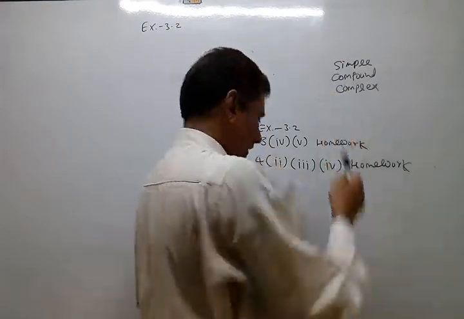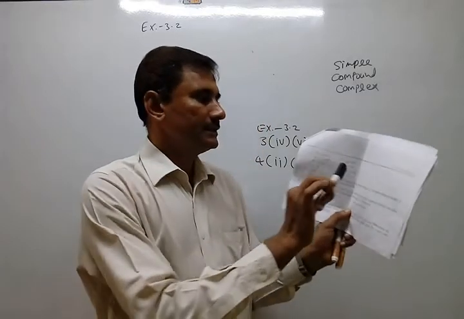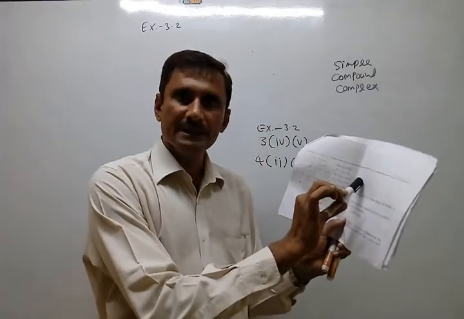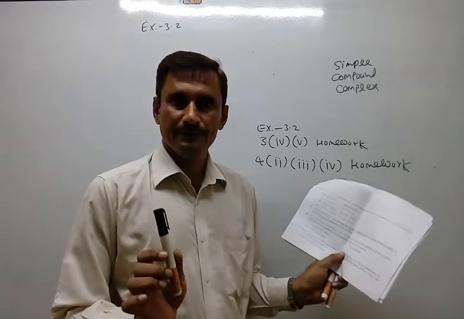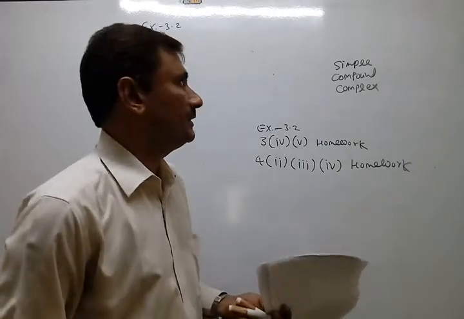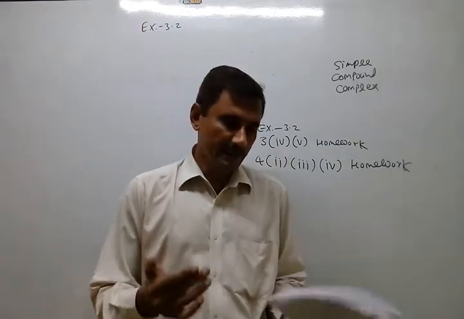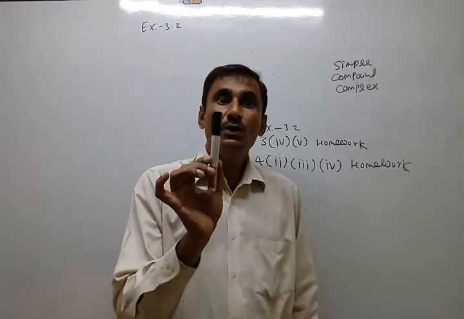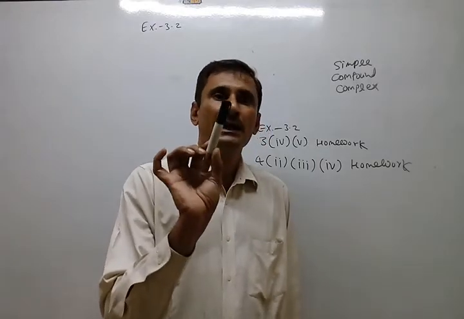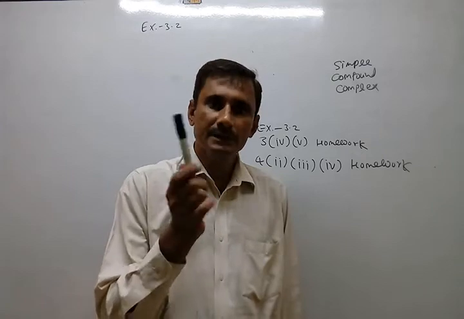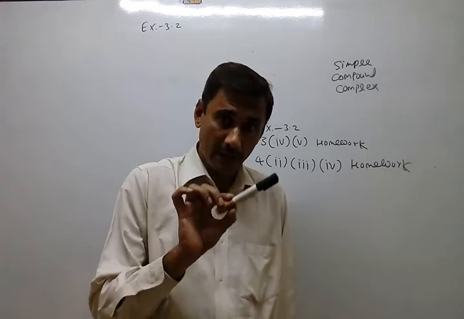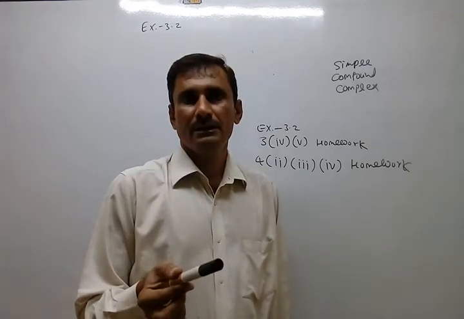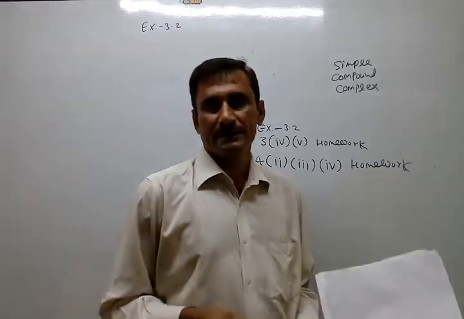Suppose I say this is a marker and this is a pen. These are pages. Then it is compound. Suppose I mix the statements, then it will be complex. I say this is the marker whose color is black is mine. This is the marker whose color is black is mine. It is complex. Okay.